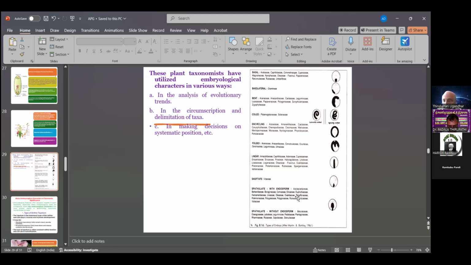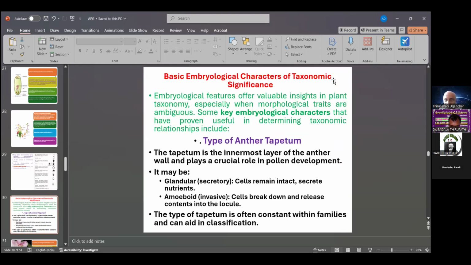These are based on features such as the testa and tegmen, the seed coats, the integuments of the ovule, pollen grain shape, pollen grain number, and the number of lobes in the anthers, whether bilobed, tetrathecous, or monolobed, dithecous. The stamens and anther structures, all these basic embryological characters, are of taxonomic significance.